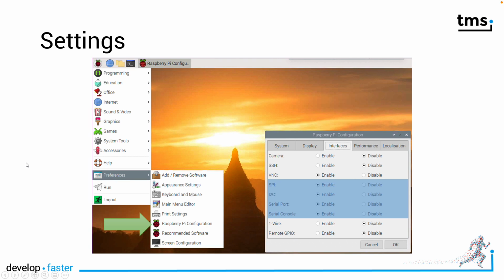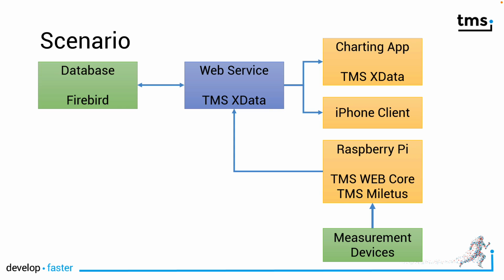For the settings on the Raspberry Pi, don't fall into the same trap that I did. In the preferences, you have to enable that you want to use the SPI, I2C, serial port and serial console in order to communicate with the accessories. By default, these are all disabled, so when you run the application, measuring anything from the external hardware will not work. Let's start by describing the functionality of the application first, and then I'm going to introduce you to the different parts, and then we're going to look at the different parts in code.